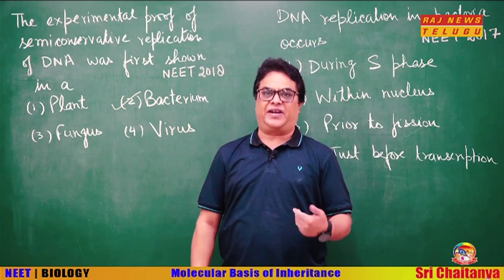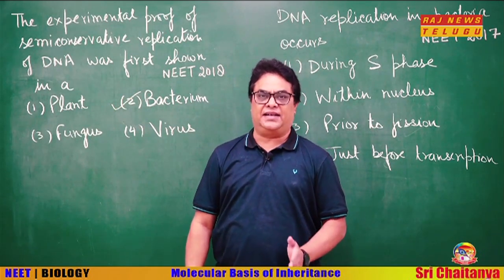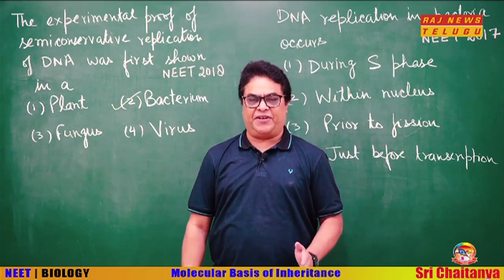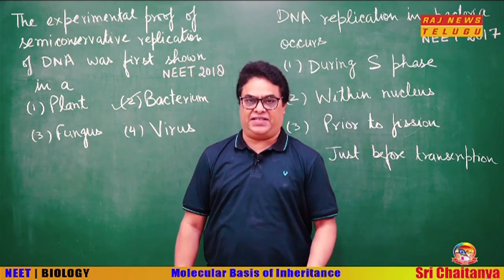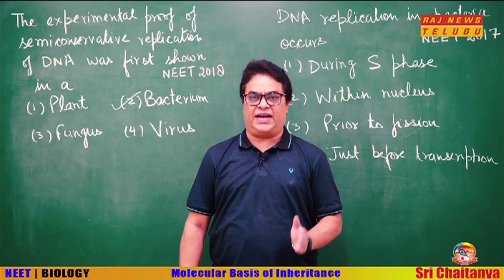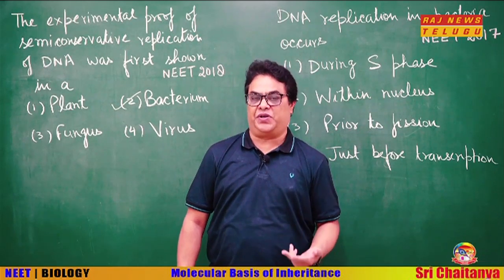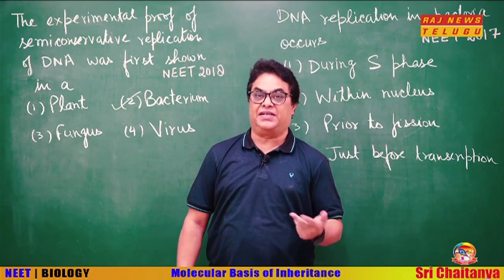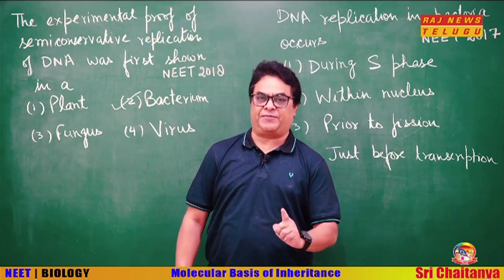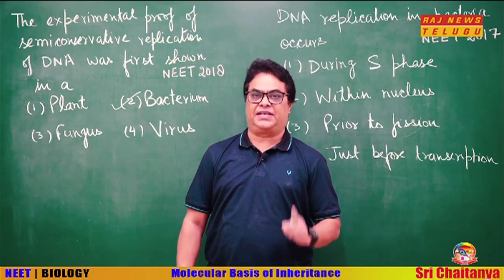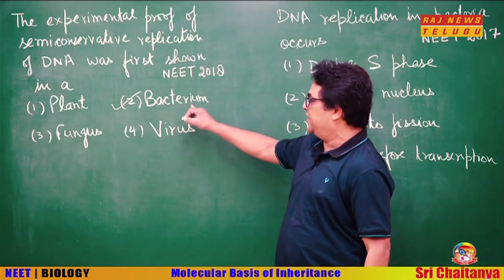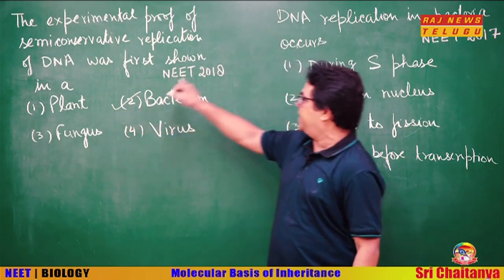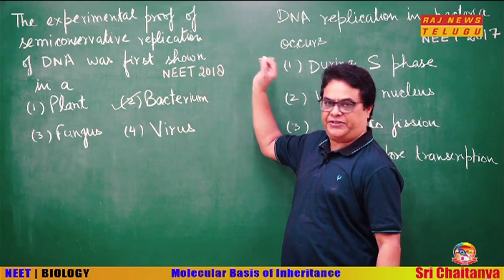After that, Taylor and his colleagues performed an experiment using radioactive thymidine in a plant, Vicia faba, to prove that DNA in chromosomes also replicates in a semi-conservative mode. But the first experimental proof was by Meselson and Stahl in the bacterium Escherichia coli. So, our answer is bacterium, NEET 2018 question.